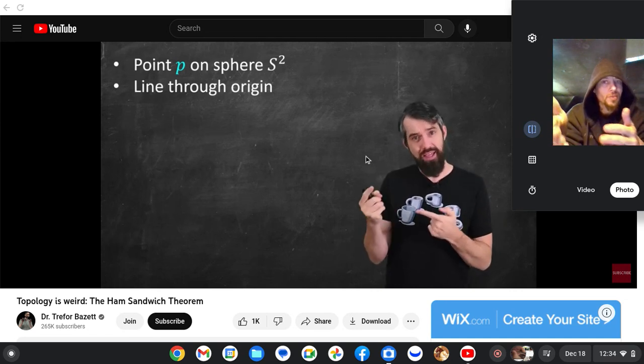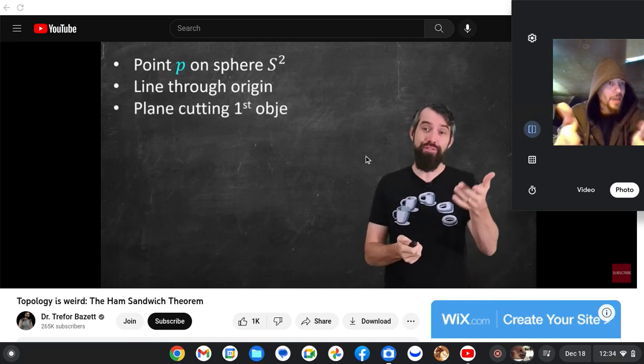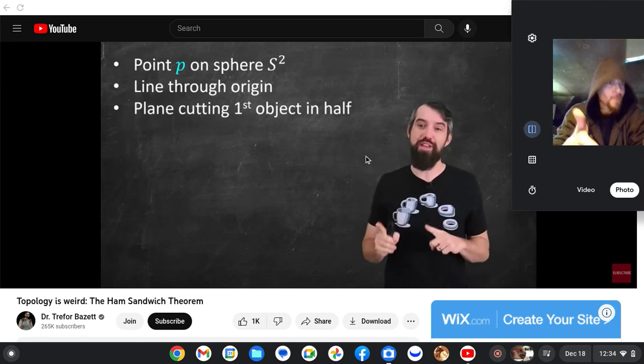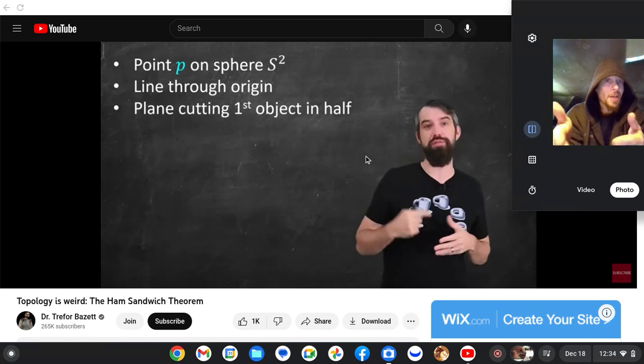Given those directions, you've got a family of parallel planes, and specifically at least one of that family of planes would be cutting the first of the objects in half.